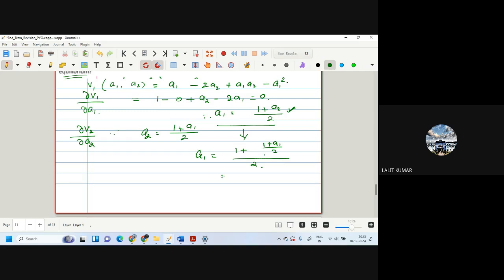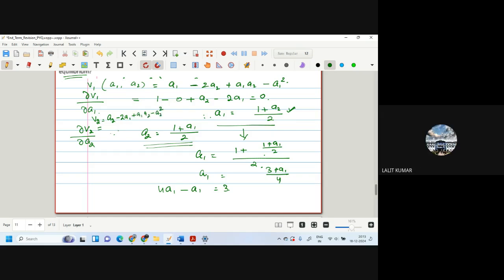This will become (2 plus 1) that is 3, (3 plus A1) divided by 4 is equal to A1. Is that okay? Wasn't the A2 wrong? If we take del V2 del A2, the same answer will come. It is absolutely symmetrical here. See, V2 will become A2 minus 2A1 plus A1A2 minus A2 square. The same should come.